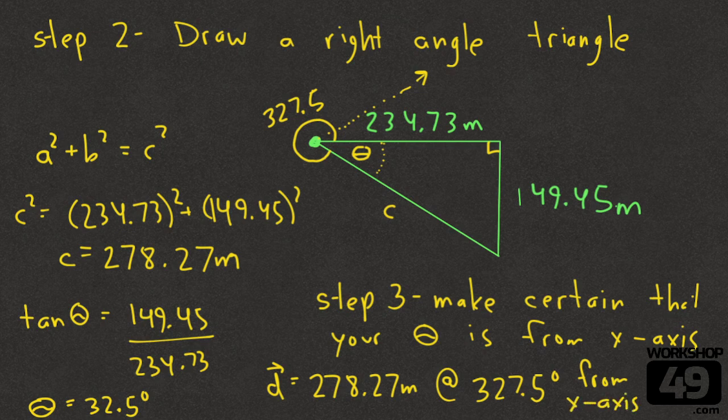And that is how we add vectors together, by breaking them into pieces, making a right angle triangle, and then solving the hypotenuse and the theta of the right angle triangle, keeping in mind, once you get that little angle of the right angle triangle, you have to solve its standard angle so that we send our displacement off in the correct direction and not just into quadrant 1.